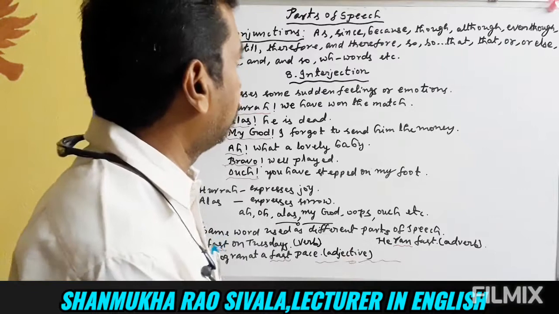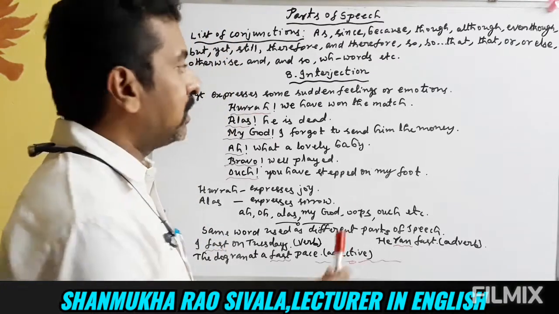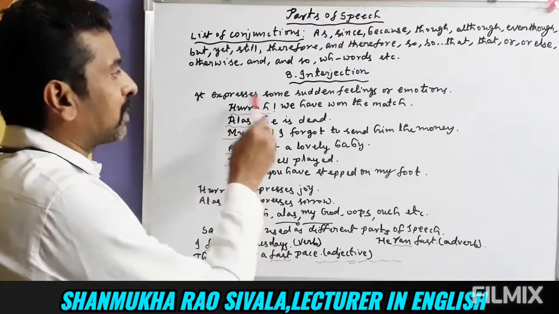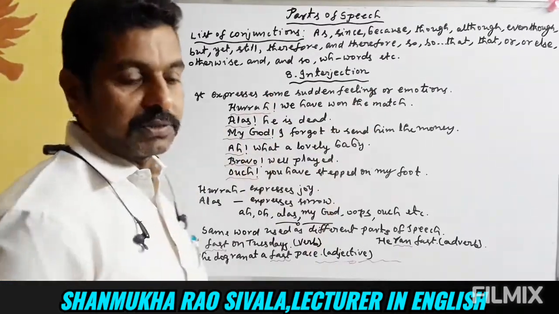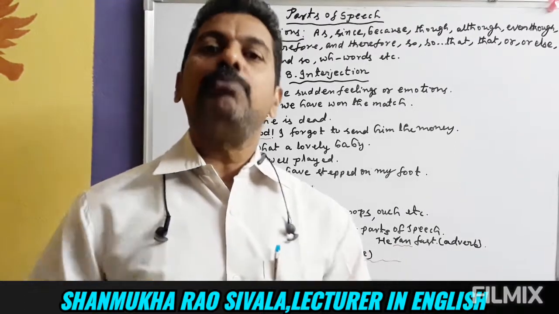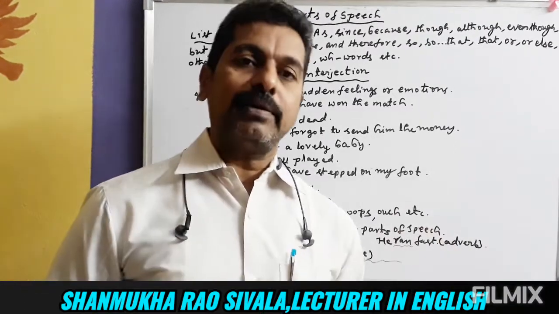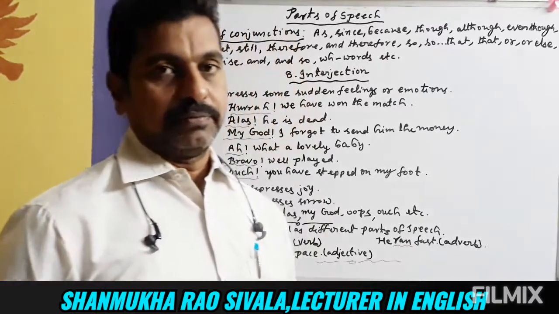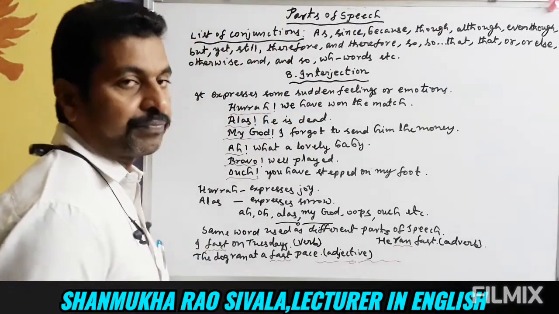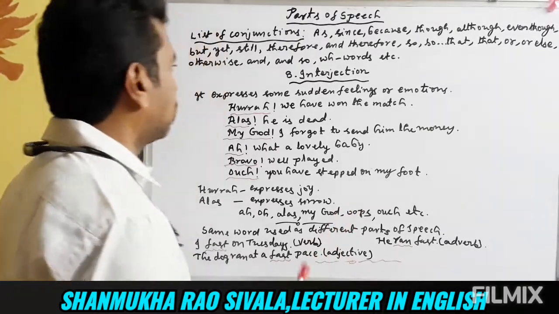Okay, we studied. Now the last part is interjection. What is an interjection? It expresses some sudden feelings or emotions. Suddenly we express certain feelings, certain emotions. So they are all called interjections. So let us see the examples.